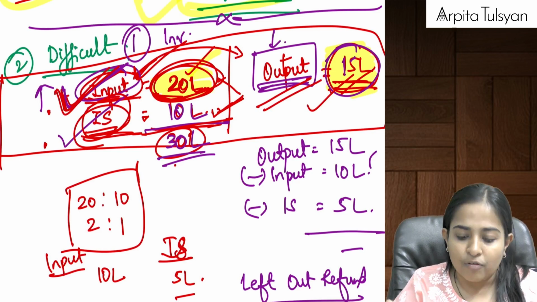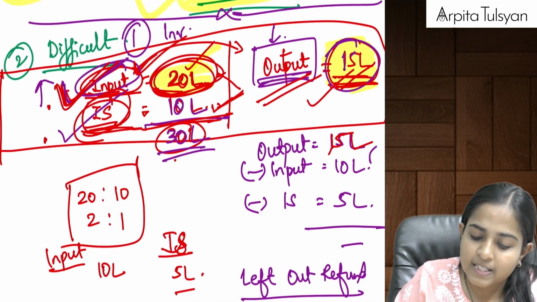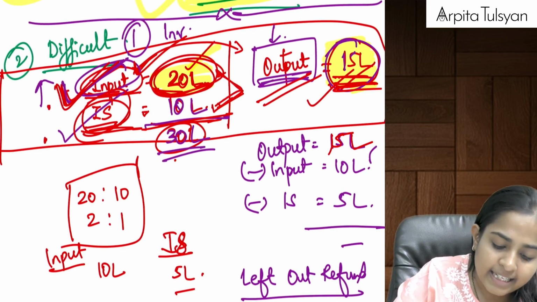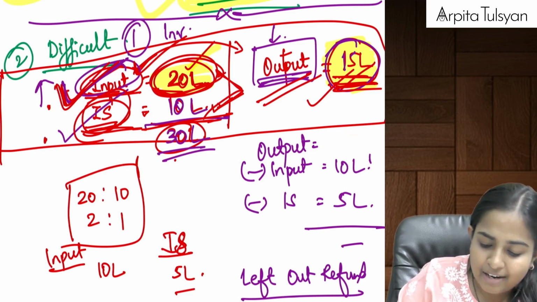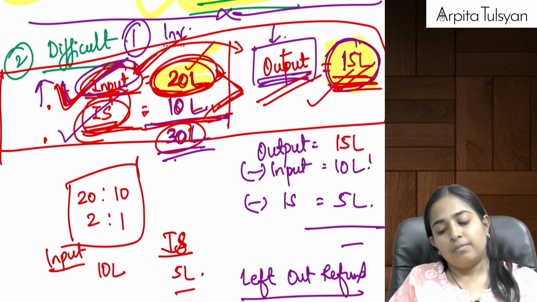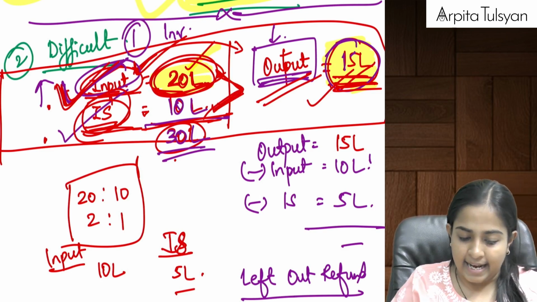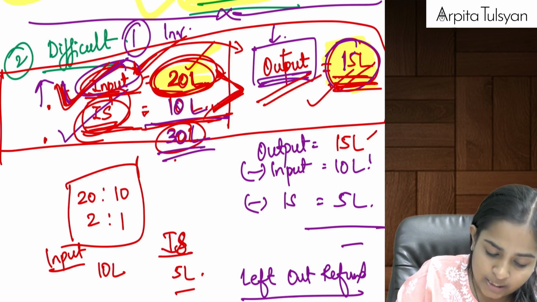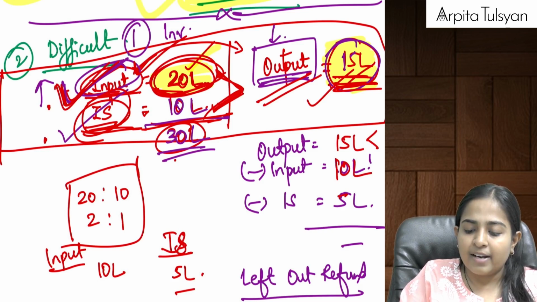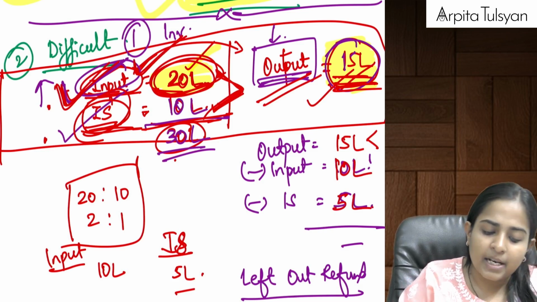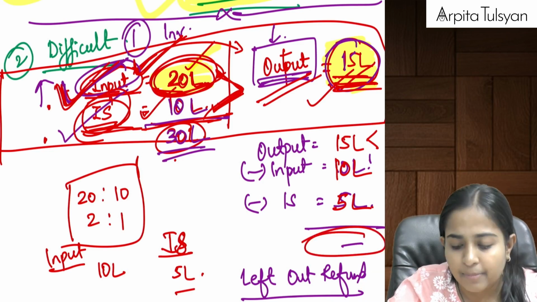Now can I solve it further, everyone? Yes. Now listen, my output tax is equal to 15 lakhs. This is payable. For that, I will use these two for making the payment. I want to pay 15 lakhs. For this, I will use some amount from 20 lakhs, some amount from 10 lakhs in the ratio of 2:1. So this 15 lakhs will be divided in the ratio of 2:1. That will give me 10 lakhs and 5 lakhs. So 10 lakhs I will use from this input and 5 lakhs I will use from this input services, and this way my output tax liability is paid.